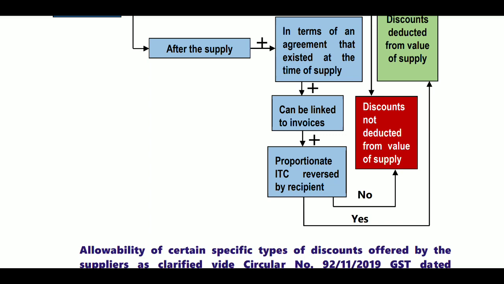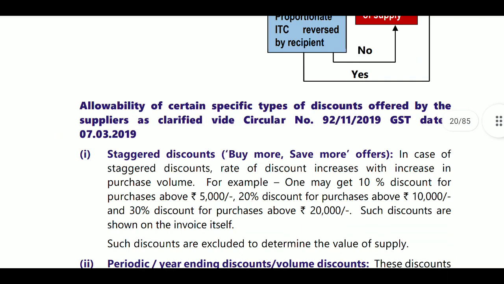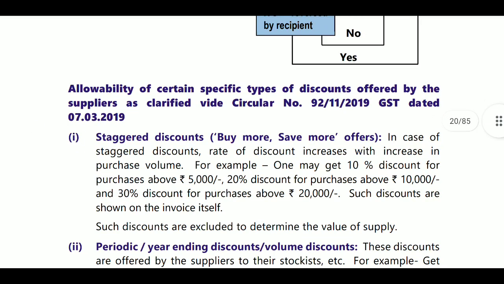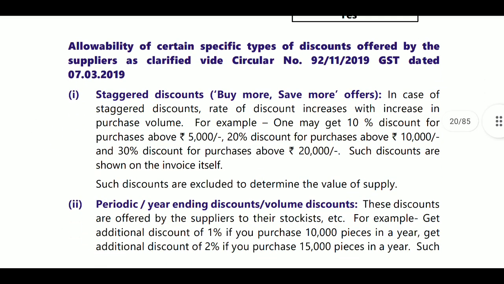If it is not linked, then proportionate ITC must be reversed by the recipient. If the recipient reverses it, then it will be deducted. If not, then it will be added back. This is the discount included in the value of supply. Next, the allowability of certain specific types of discounts offered by the supplier has been clarified, that is staggered discounts.